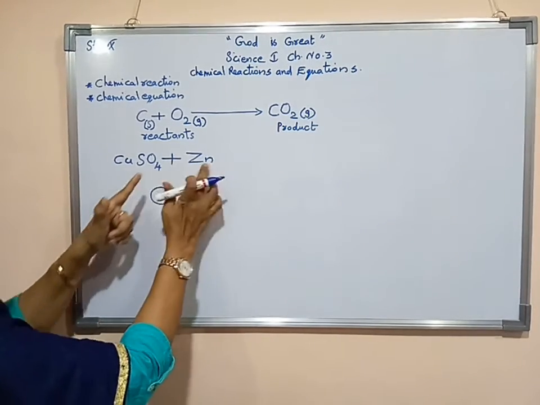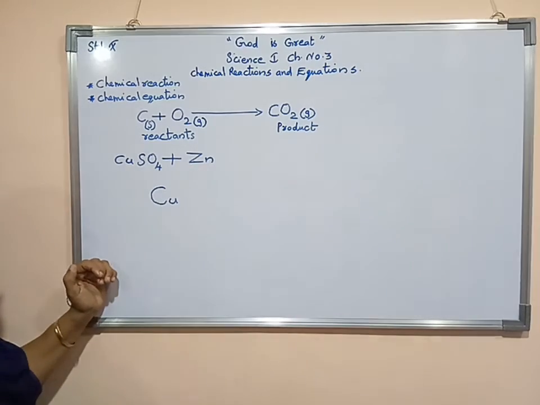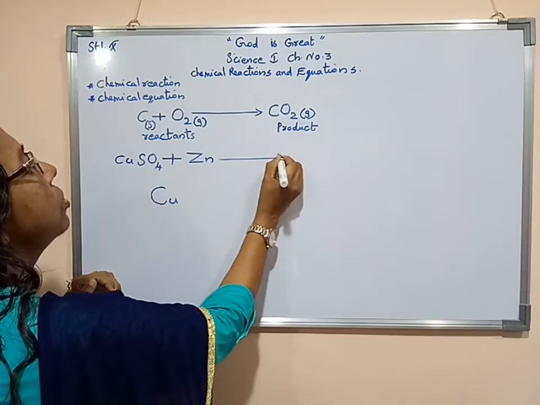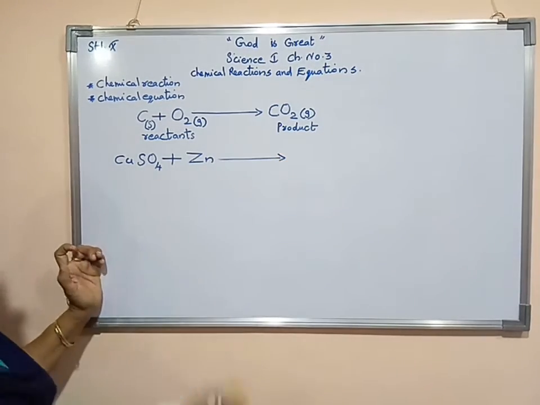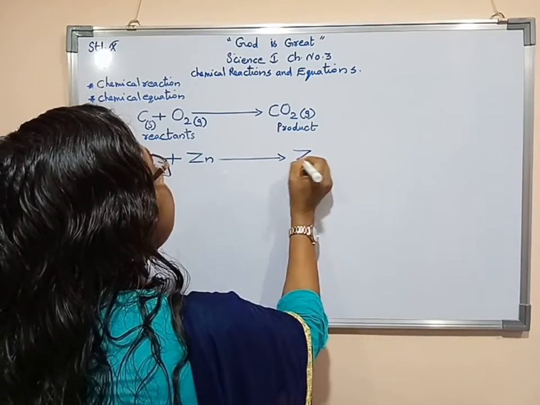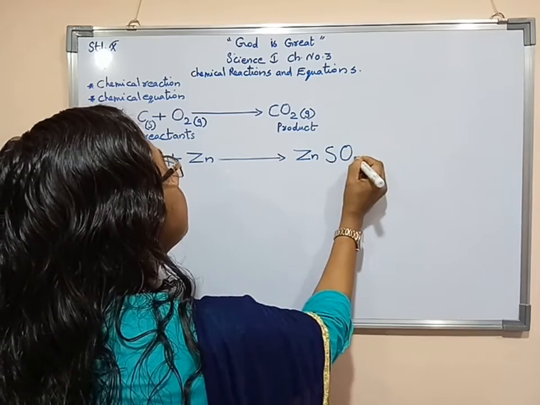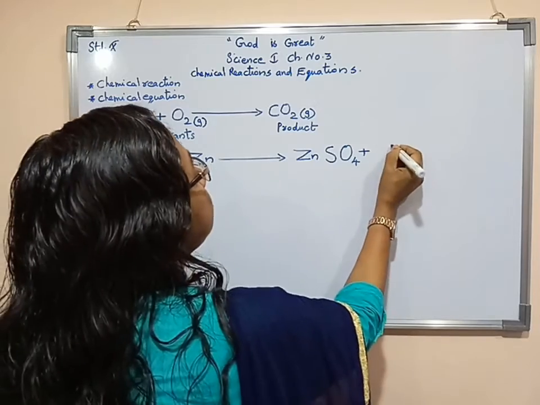So here both of them are joining. For that one plus sign we have to put. These two are the reactants. Both of them join together, and new compounds are forming. They are zinc sulfate plus copper.